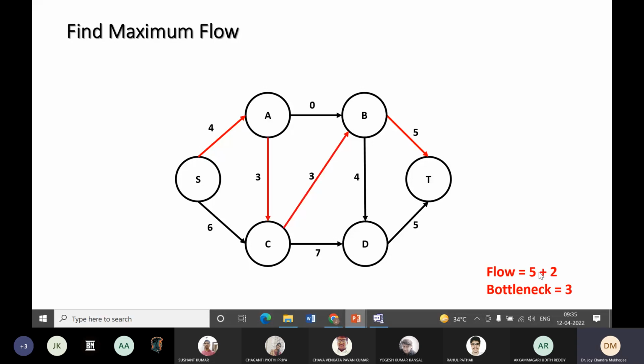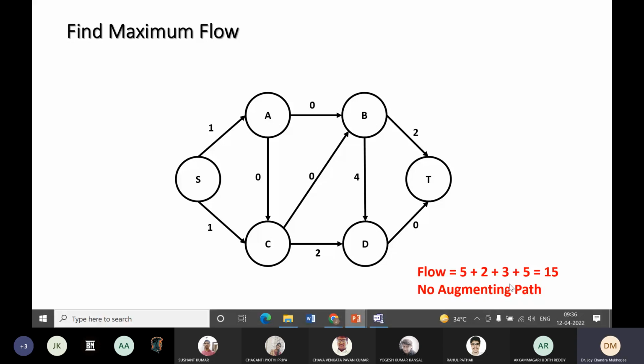Then if I run like this, 3 is the bottleneck capacity. Then for this, 5 is the bottleneck capacity. Okay, now at this stage there is no augmenting path. Since there is no augmenting path, the maximum flow possible in this network having lower bounds is 15.